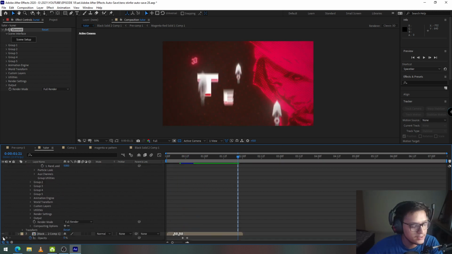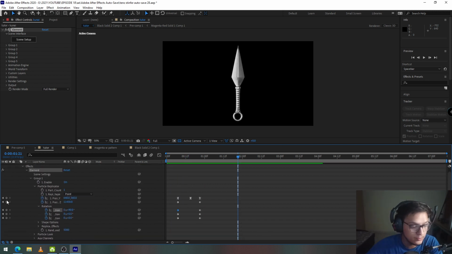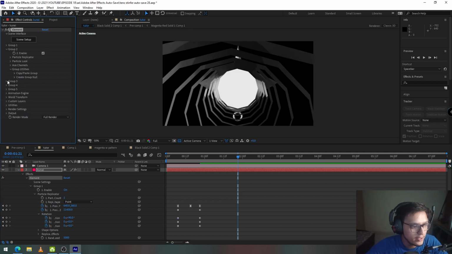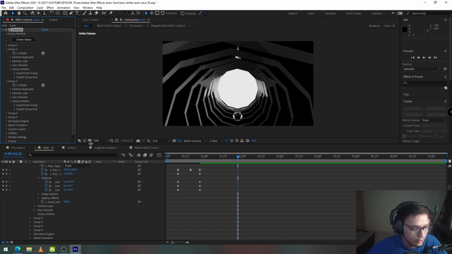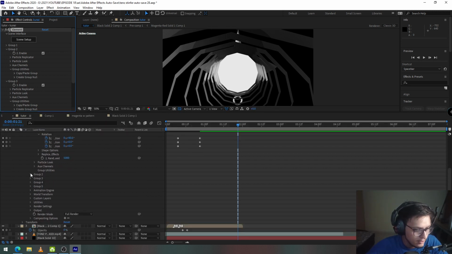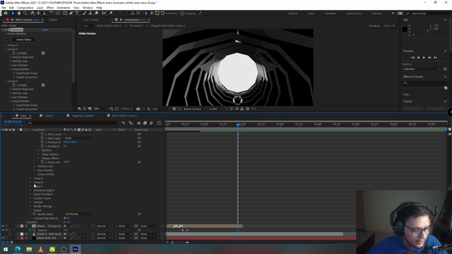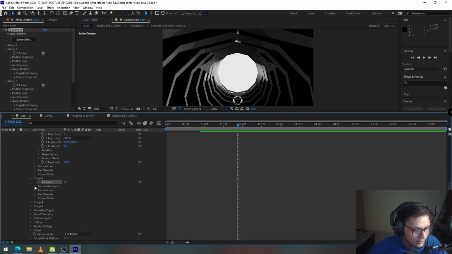Now comes the time where we enable group 2 and group 3. I'm going to go into element effect. I'll enable group 2 and I'll enable group 3 as well. I'm going to go into the kunai layer back again. I'm going to drop down to group 2 and enable particle replicator. I'll go to group 3. I'll drop down to particle replicator in group 3.